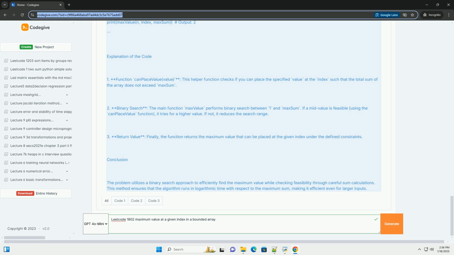Conclusion. The problem utilizes a binary search approach to efficiently find the maximum value while checking feasibility through careful sum calculations. This method ensures that the algorithm runs in logarithmic time with respect to the maximum sum, making it efficient even for larger inputs.